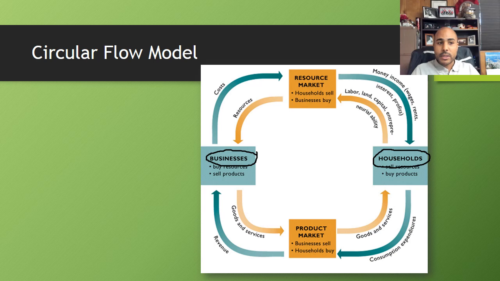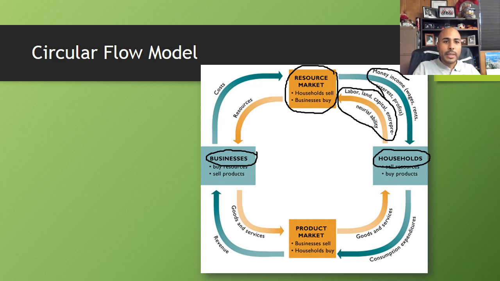money and buy products. For businesses, their goal is to buy resources from the households, create products, and then sell those products to the households again. This is how our free market economy functions. So it's important to remember that the first part is the factor or resource market. In the factor market or the resource market, the households are selling the factors of production. That's why it's called the factor market. And they get income from the businesses who are buying the factors of production.